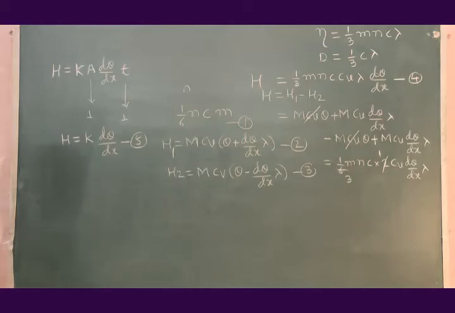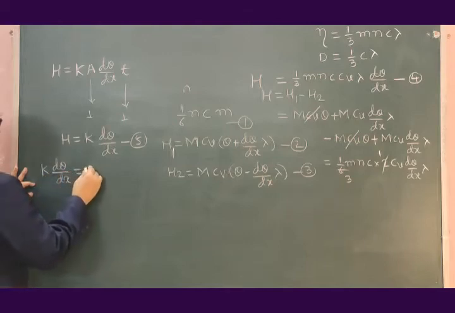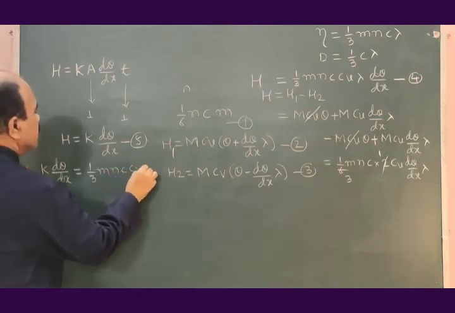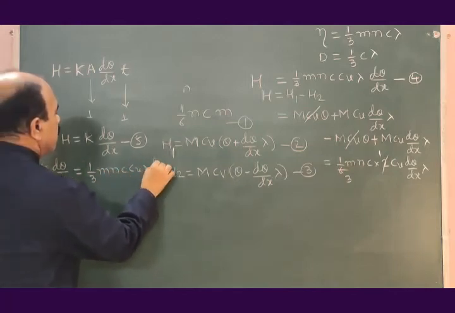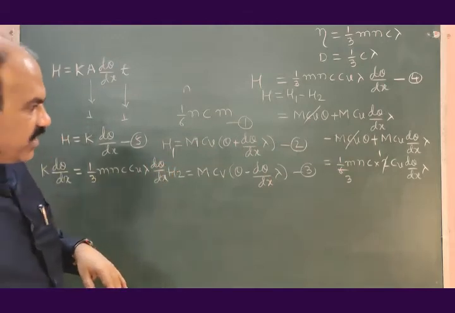Let us compare equations 4 and 5. When we compare equations 4 and 5, we find that LHS is same, therefore RHS should be same, and that is what? K into d theta by dx is equal to 1/3 m n c Cv lambda d theta by dx.